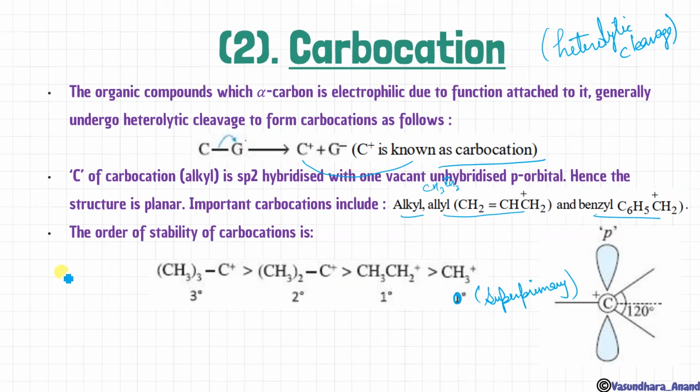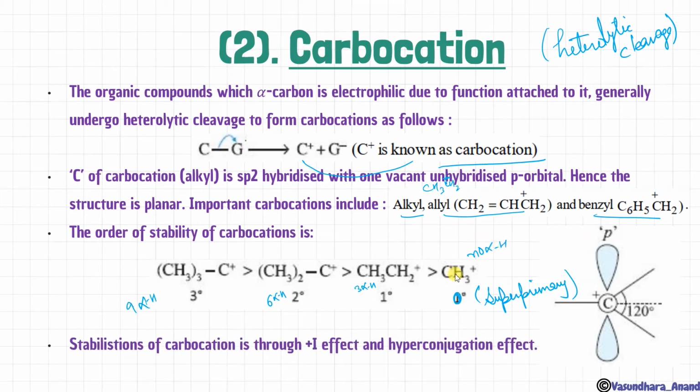Hyperconjugation, more stability. So here we can see that there are 3 3s, 9 alpha hydrogen, here 6 alpha hydrogen, here 3 alpha hydrogen, and here no alpha hydrogen we can say. So that's why stability is least. Stabilization of carbocation is through plus I effect and hyperconjugation. Plus I effect और hyperconjugation की वजह से दोनों इसका मेंटेन होता है.